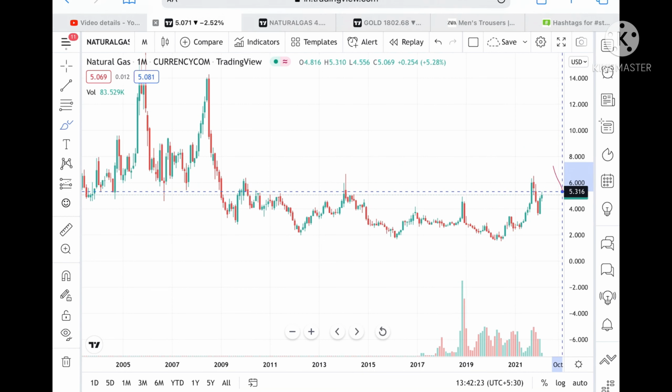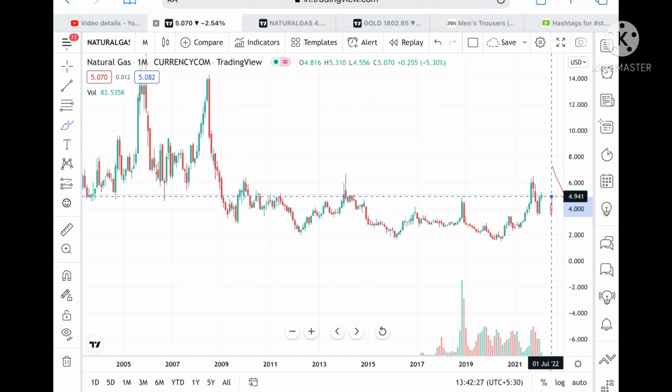Now suppose the price didn't sustain this level, what we can see is it can fall further to a level of 4.